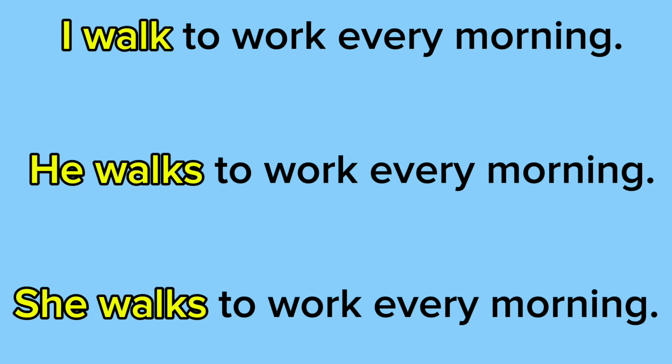So notice how the first sentence says, I walk to work every morning. So when we're talking about something I'm doing, the verb stays the same. But if we're talking about something that he or she is doing, then the verb changes. So it would turn to he walks to work every morning and she walks to work every morning.